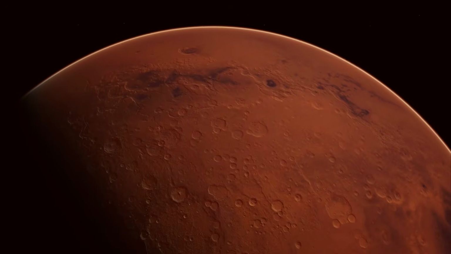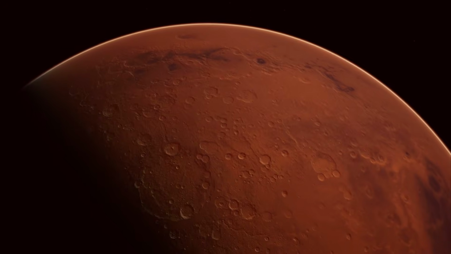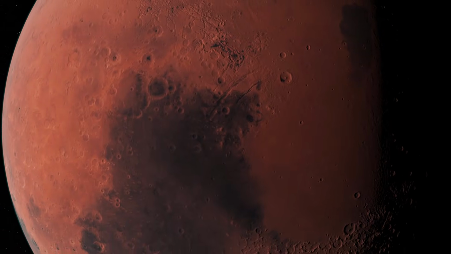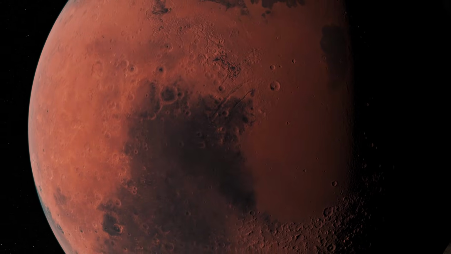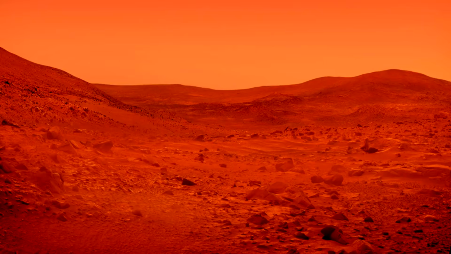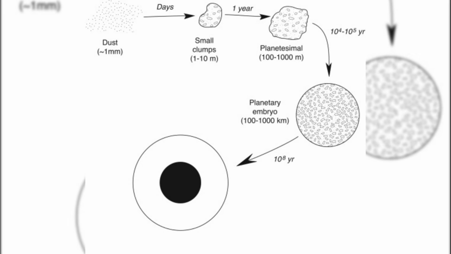As this molten material began to cool, the planet underwent differentiation. Denser elements such as iron sank toward the center to form the core, while lighter materials formed the mantle and crust. This internal structure defined how heat would be transported inside Mars and set the stage for its geological activity. At this point, Mars was not yet the dry world we know today, but a young, dynamic planet with the potential for significant atmospheric and surface evolution.